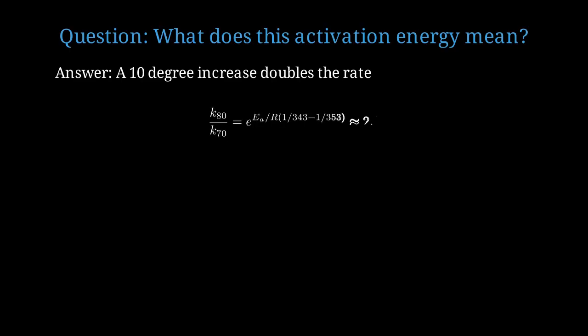Using the Arrhenius equation, the rate at 80 degrees divided by the rate at 70 degrees equals e to the EA over R times the difference in reciprocal temperatures. This gives approximately 2.1. Let's look at a real-world example. Cheese fondue. Fondue is a classic case where understanding this paradox is crucial.